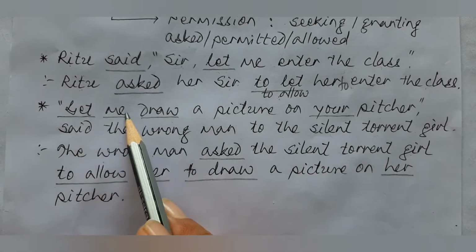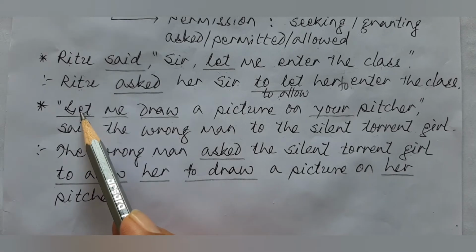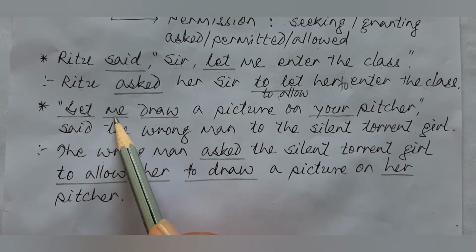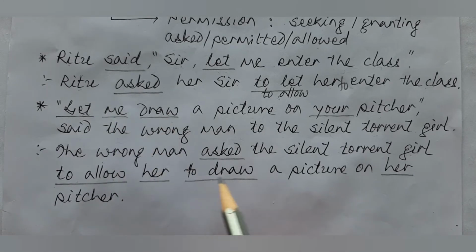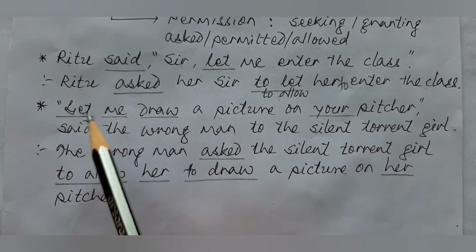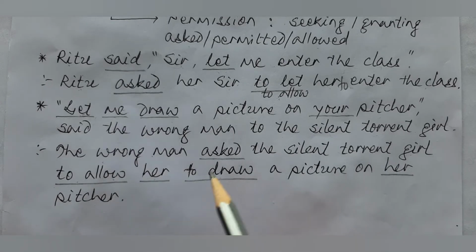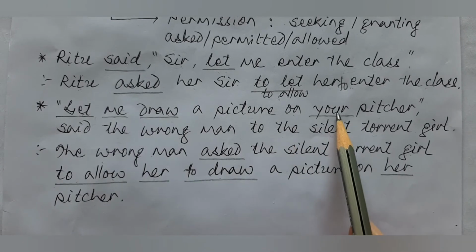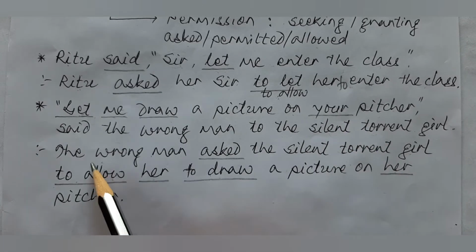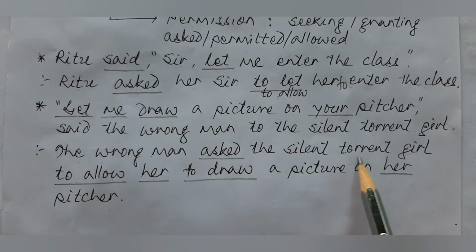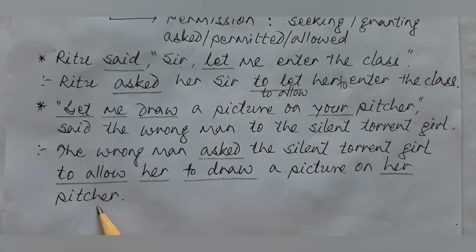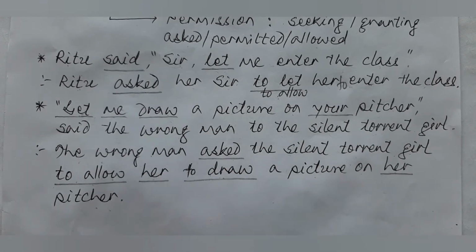What's here? Let me draw. Let, suppose you consider this is the main verb form. Then, to allow, me turns to her, draw turns to infinitive. That's let me draw. Instead of that, you will write to allow her to draw a picture on your picture. Your picture turns to her picture. So the sentence, the wrong man asked the silent torrent girl to allow her to draw a picture on her picture. Okay, this is very easy to understand.